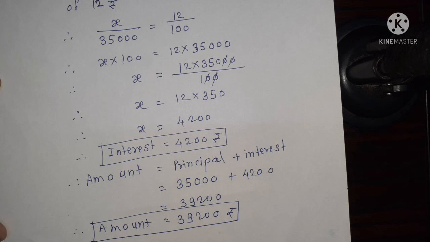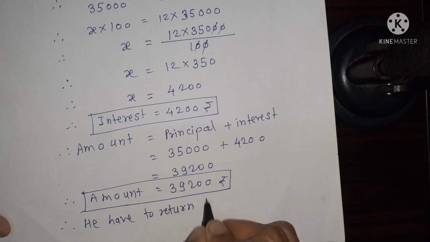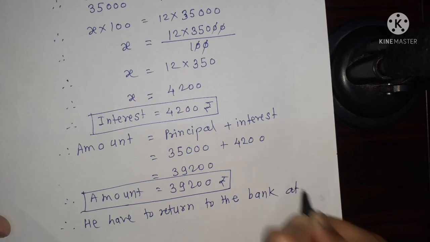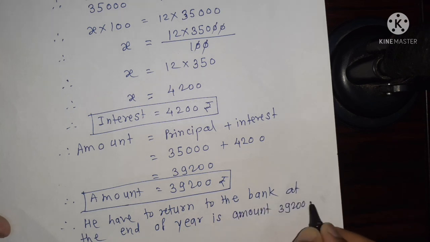We write the word answer. He has to return to the bank at the end of the year amount 39,200 rupees.